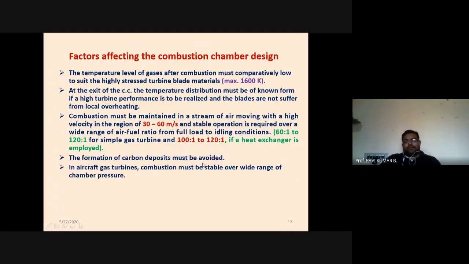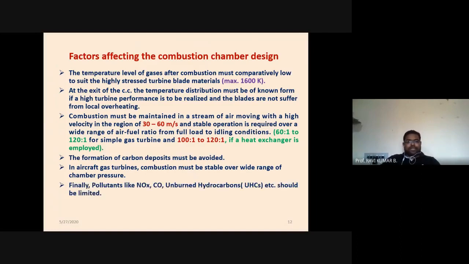The formation of carbon deposit must be avoided. This is one of the required, important parameters in the aviation. The formation of carbon deposit must be avoided, particularly in aircraft gas turbines. Combustion must be stable over a wide range of combustion chamber pressure, because the engine would be subject to different kinds of operating pressure. As the aircraft flies at higher altitude, because of the variation in properties, the combustion performance should not vary. That is also one of the important parameters.